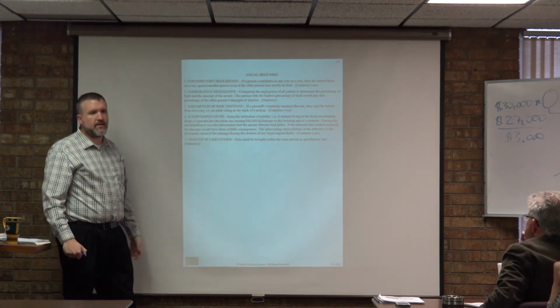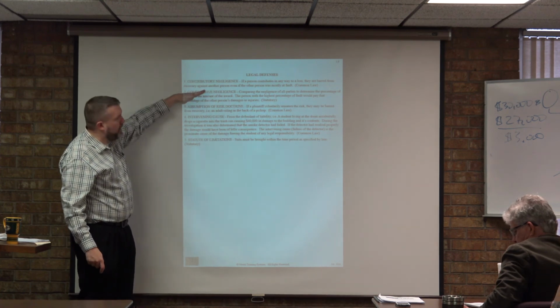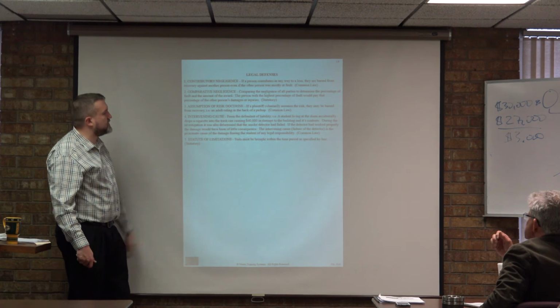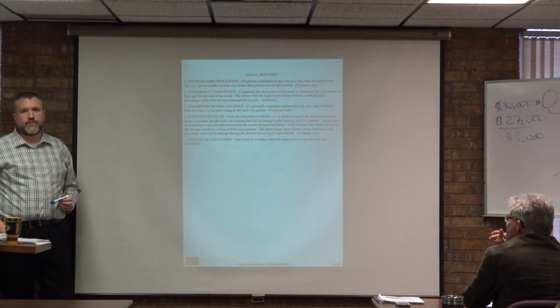And it only pays out that amount. It will not pay out 100% of the loss. You played a part, you are comparing them. That's how you break these down, right? You contributed or you're comparing them. Assumption of risk doctrine: if a plaintiff voluntarily assumes risk, they could be barred from recovery.